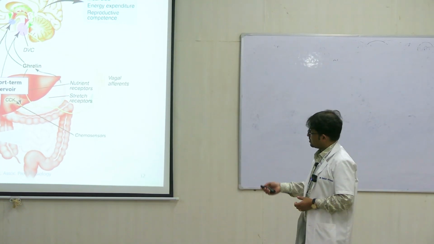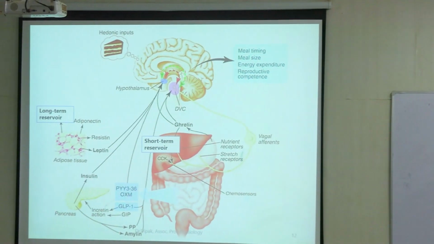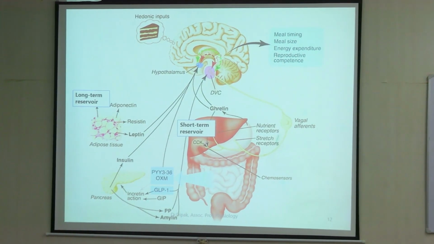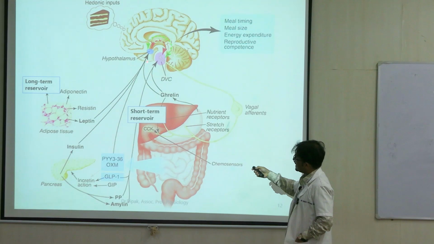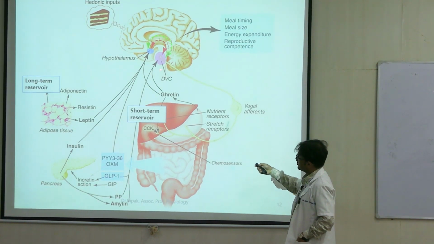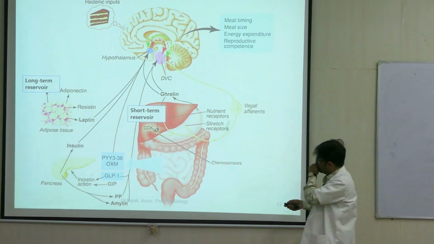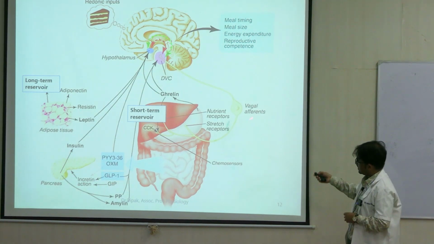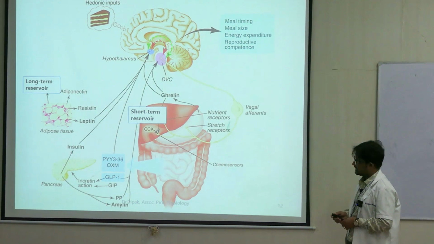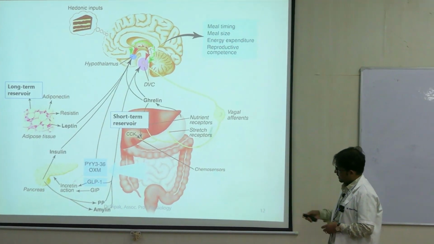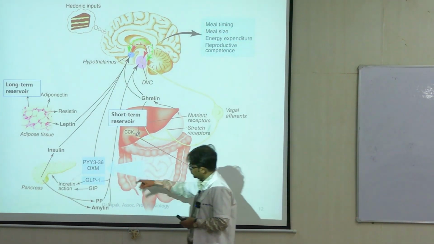So this also can act as a long term peripheral signal. Ghrelin is a hormone which is released from the stomach on a meal to meal basis, and it acts on the hypothalamus and also in the NTS. Sense of stretch from the stomach is carried by the vagus back to the NTS, right? And these are all different forms of gut hormones.